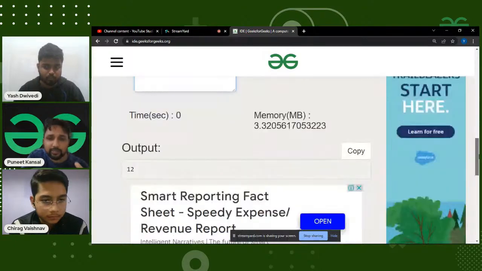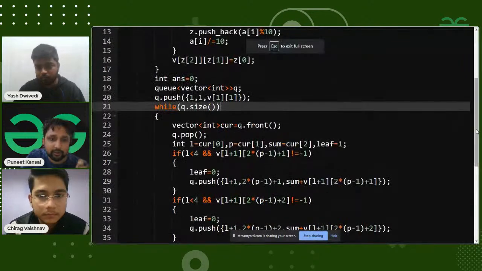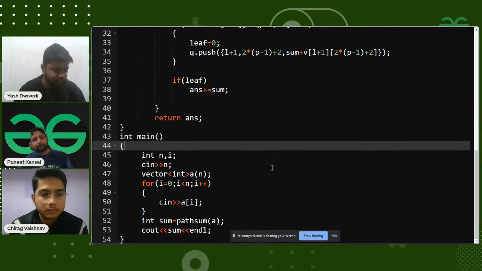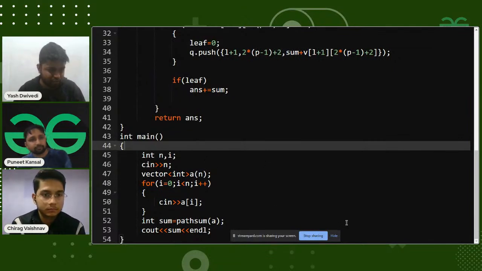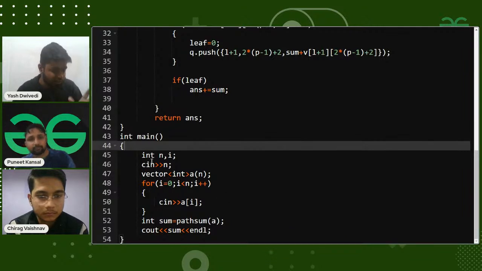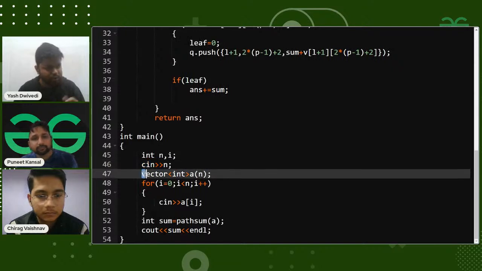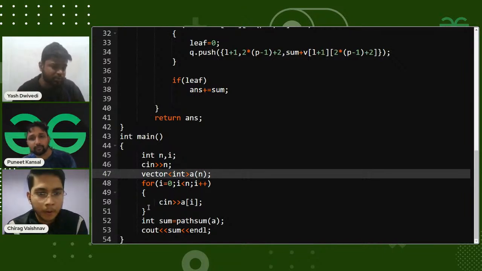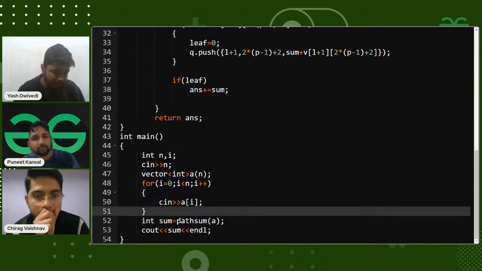Can you please explain your code? Now we want to focus only on the code. Right. So in this particular question, if someone has joined, they can move back after this stream is over and see the logic I explained. Basically, I'll be taking n nodes as an input. I have taken a vector; you can take an array or a list. All the nodes will be represented as three-digit numbers, so I'm storing all the n three-digit numbers in an array, and then I'm passing all of them